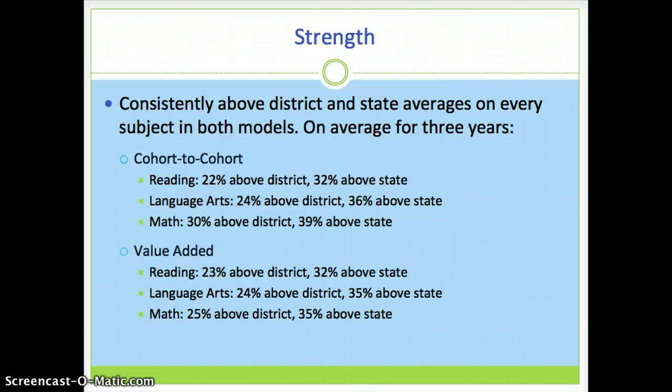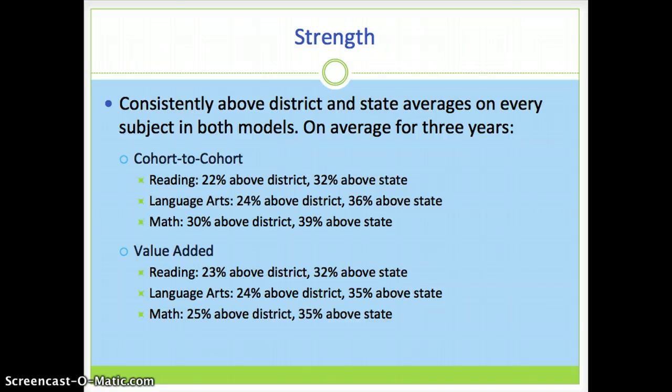These numbers are all very impressive, and we should be proud of our school's achievement. The data clearly point to a strength in our school and that we are consistently above district and state averages on every subject in both models. On average, for 3 years, in cohort-to-cohort model, we are 22% above the district and 32% above the state on the reading test, 24% above the district and 36% above the state on the language arts test, and 30% above the district and 39% above the state on the math test.